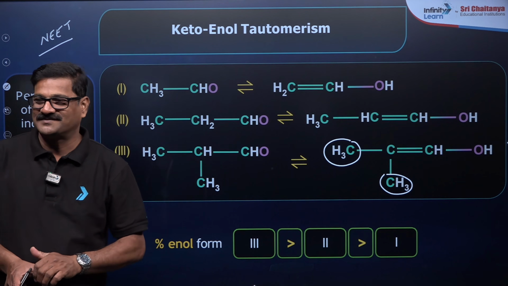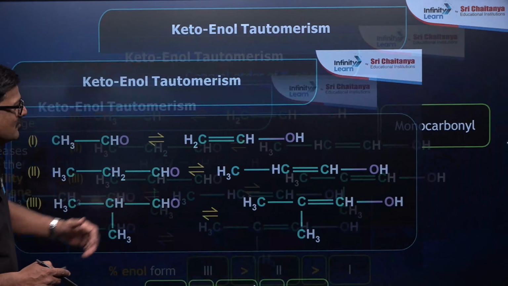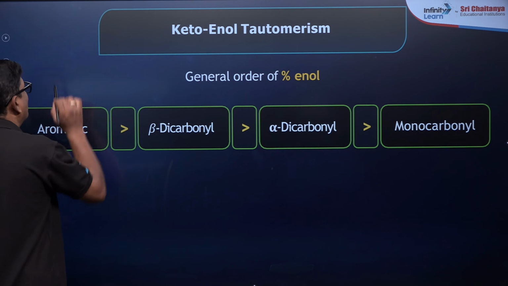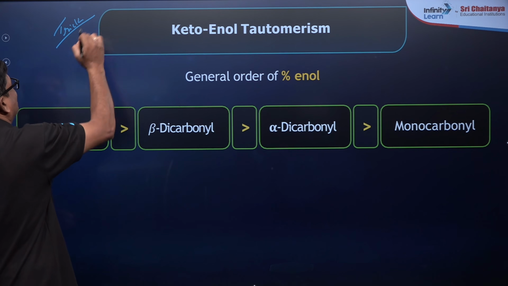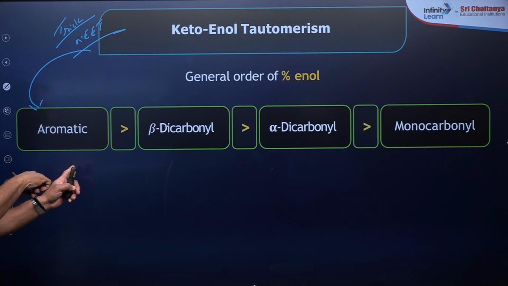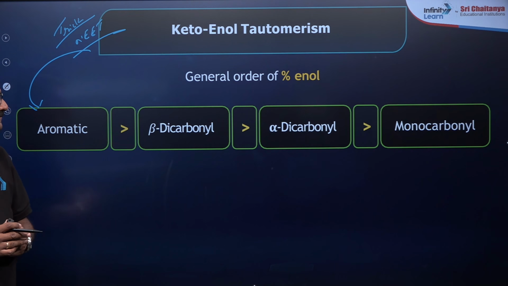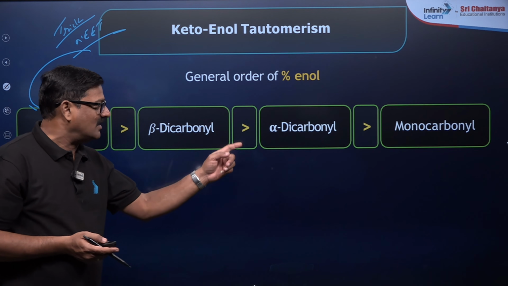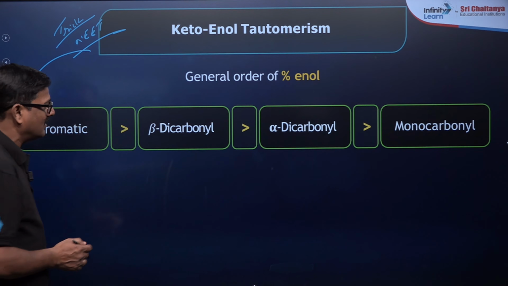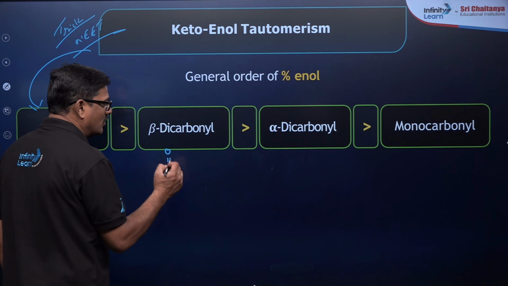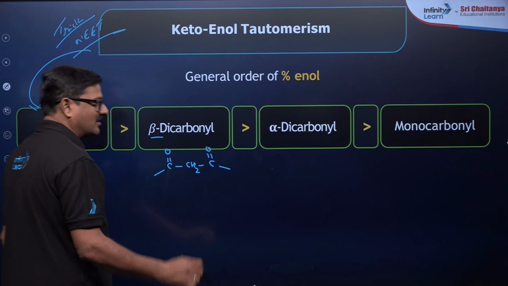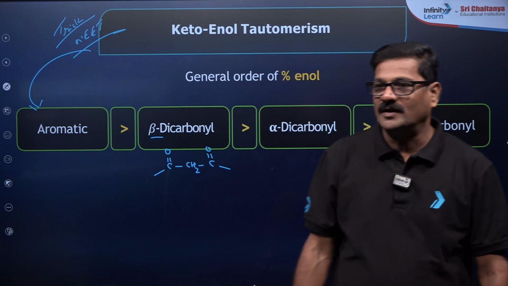Fine, any doubt? Now let us see one more. The general percentage of enol content is a super awesome trick for the NEET examination. You can directly use it. Aromatic is greater than beta dicarbonyl, which is greater than alpha dicarbonyl and monocarbonyl. What is beta dicarbonyl? The two C double bond O groups are separated by a CH2. That is what is called beta dicarbonyl. Are you getting it or not? Any doubt, children?